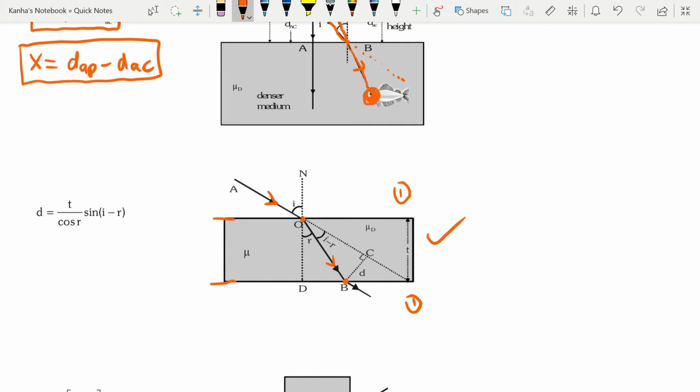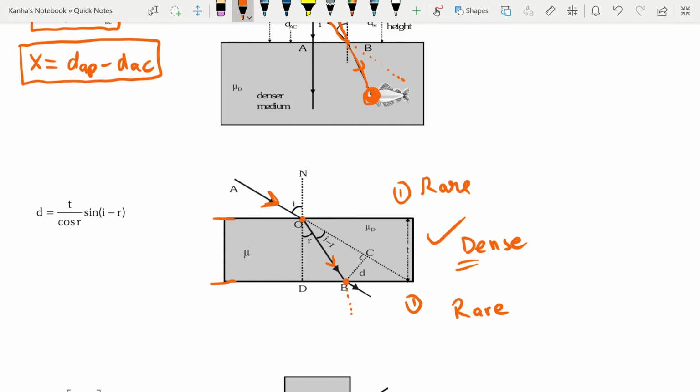Sorry, this is from rarer, this is rare, this is dense. So what we see is, when it's coming in, it gets refracted from here, and because this is the denser medium, it is moving towards the normal, and after refraction from here, it is going from a denser to a rarer medium again. Okay, so it will bend away from the normal.